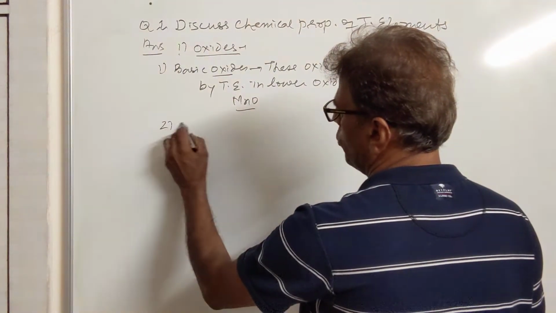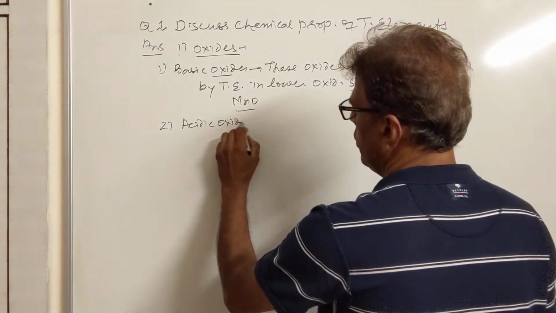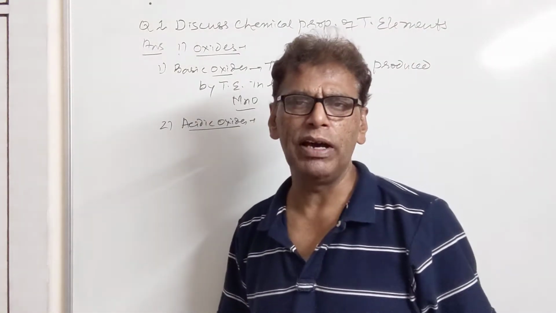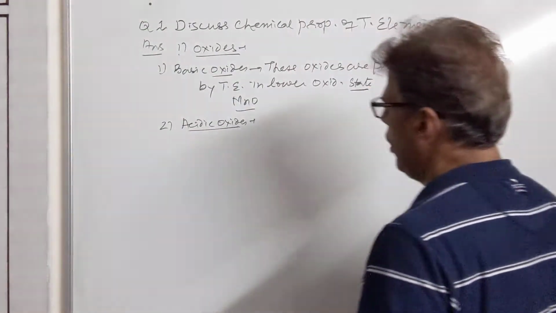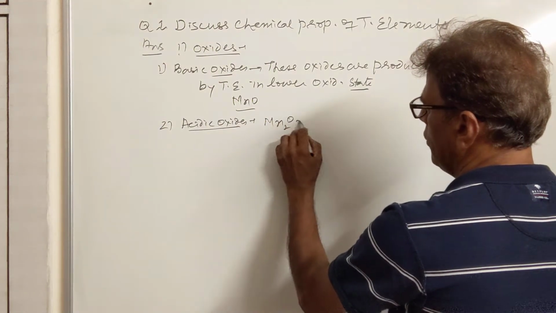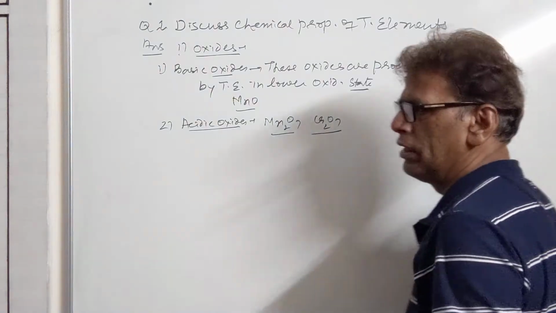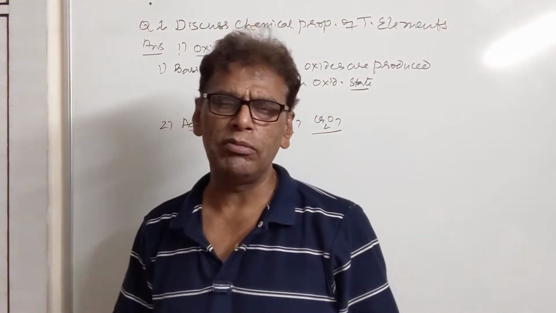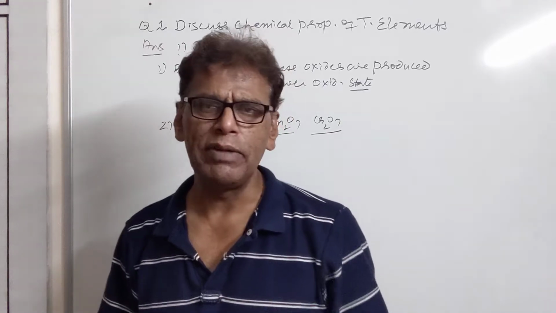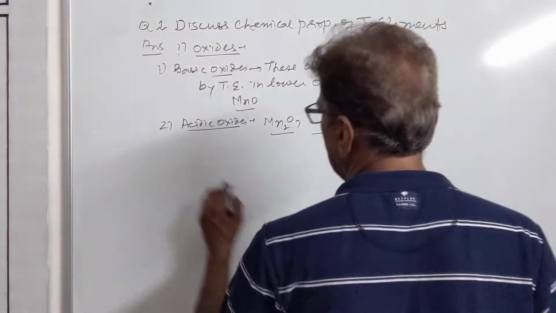Then we have the second oxide, the acidic oxides. These are the oxides of transition metals in higher oxidation state, where they have lost 5 electrons or more, up to 7 electrons, like Mn2O7, Cr2O7. These are the heptaoxides where the central metal atom becomes highly electron deficient and will always remain in search of electrons. That's why these oxides are acidic in nature.